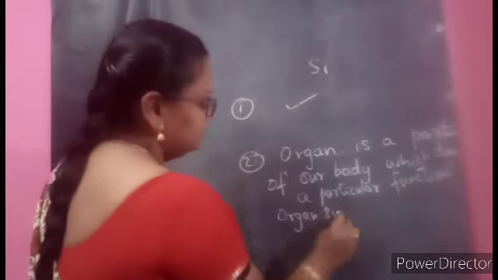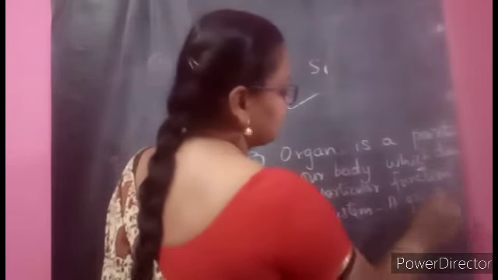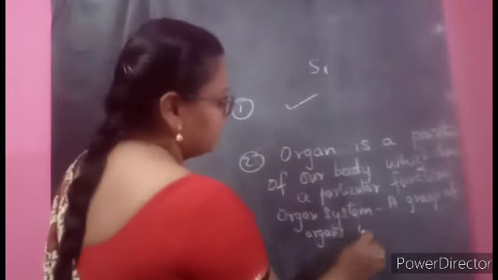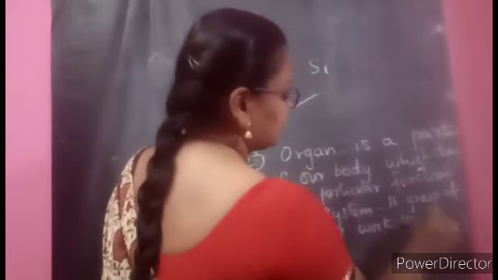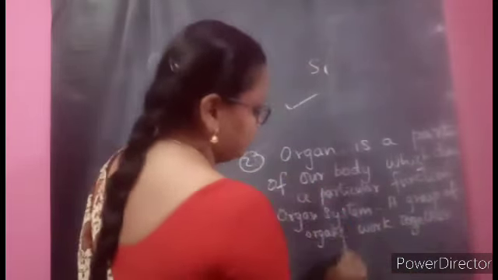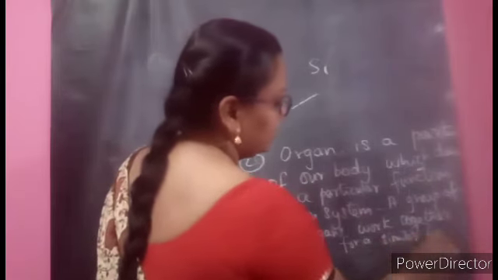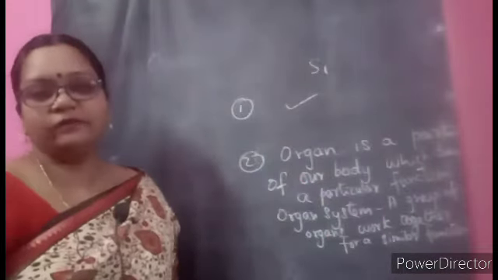An organ system is a group of organs that work together for a similar, the same function. All the organs' aim is to do a similar function.